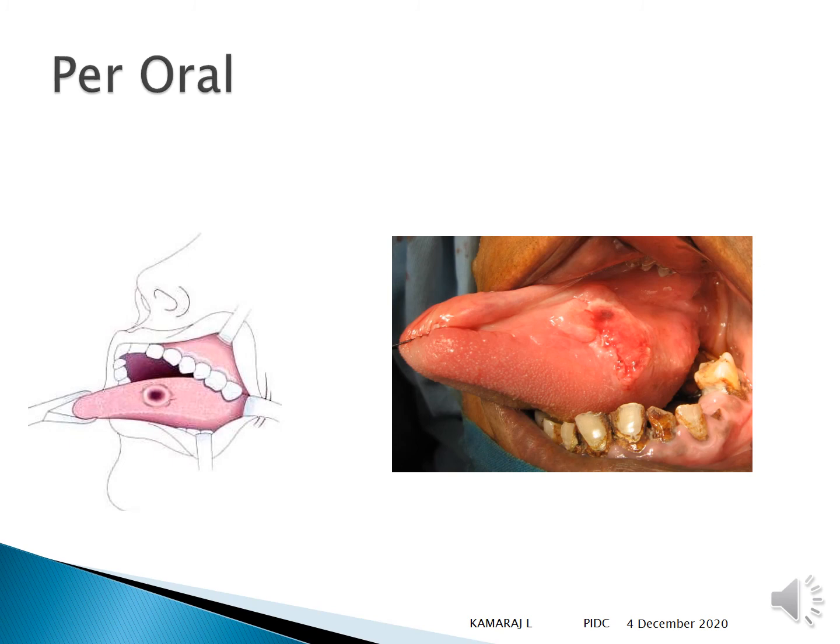So if it is going to be a small lesion like this, you can just put a tie in the tongue, whereas in the line diagram you can see a towel clip or forceps which has been used to hold, whereas on the clinical picture you can see a tie has been put and the tongue has been retracted out, and then the tumor is exposed or surgically excised, which is called peroral.